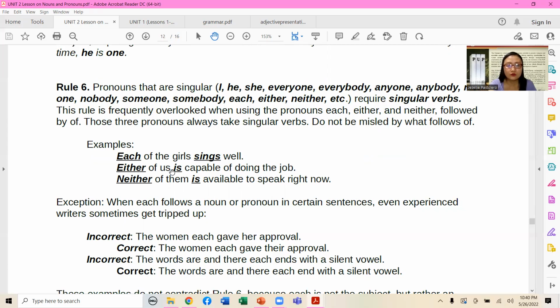Either of us is capable of doing the job. Again, there's an intervening phrase which appears to be definitely plural, but as per the rule, each or either is always paired with a singular verb. Same goes with neither.